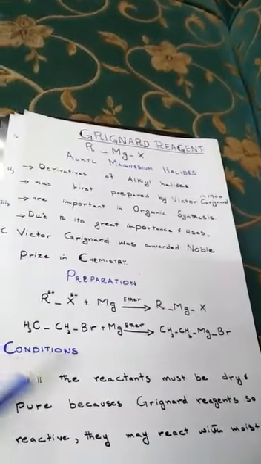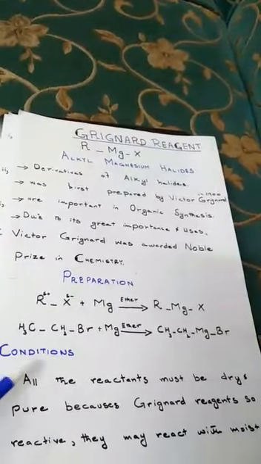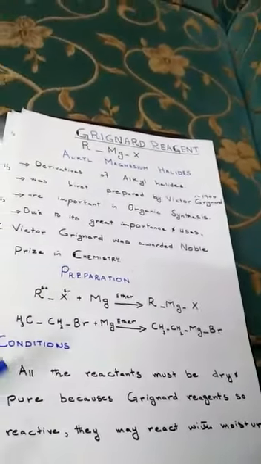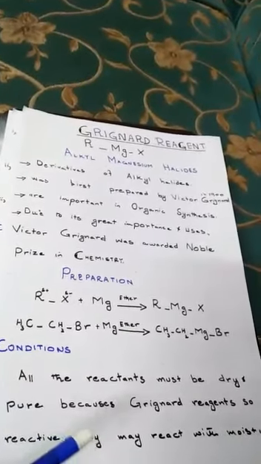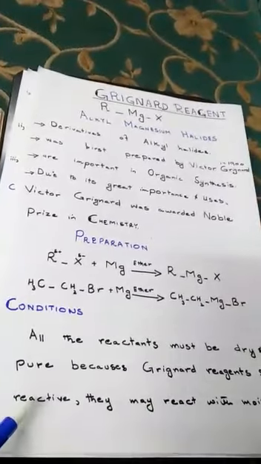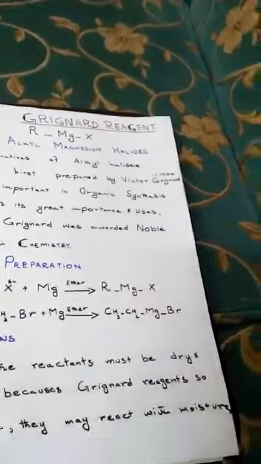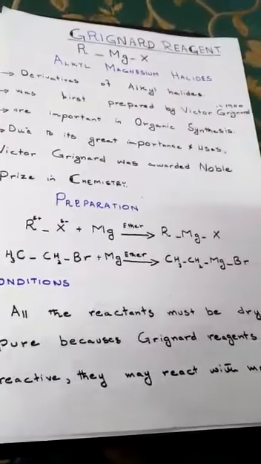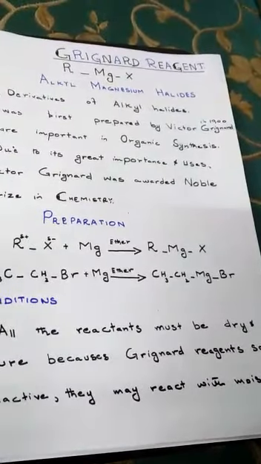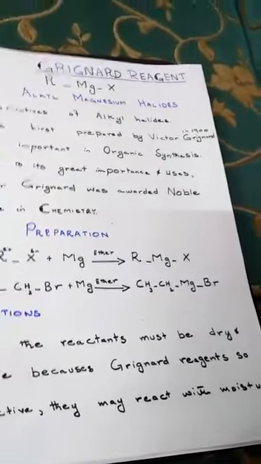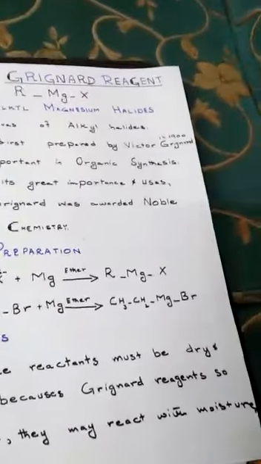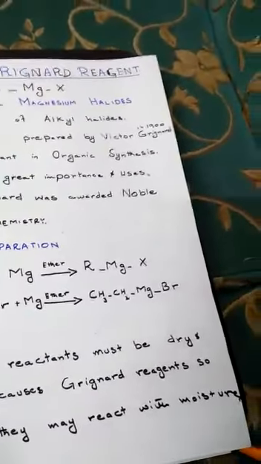Another thing you must clear in your mind is that conditions are very necessary for every reaction. For Grignard reagent preparation, all the reactants must be absolutely dry and pure, because Grignard reagents are so reactive that they may react with moisture. Even only 0.1% moisture will react, and the side reaction will start. So for getting good results, conditions must be dry.